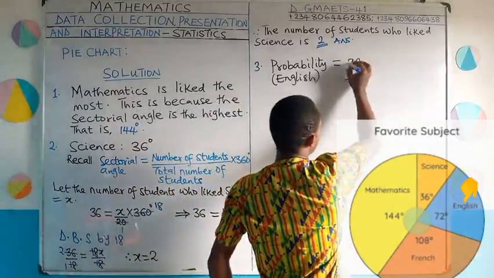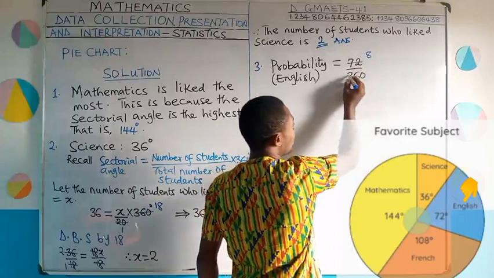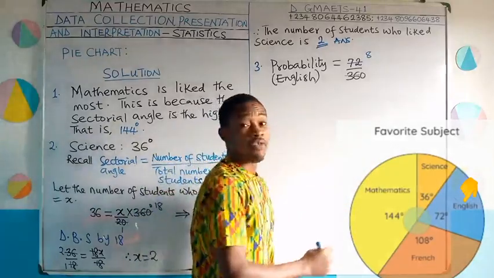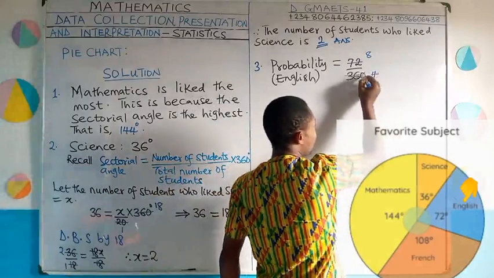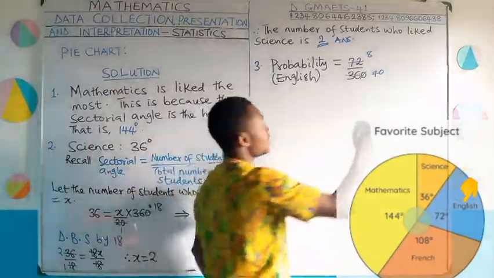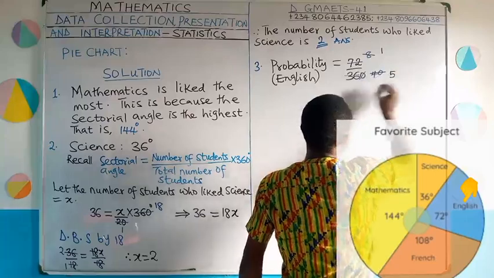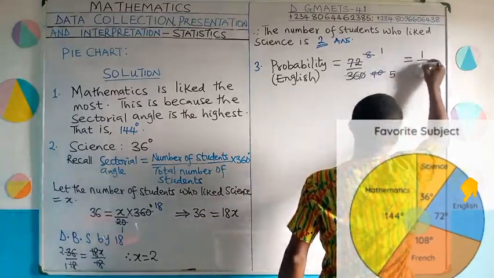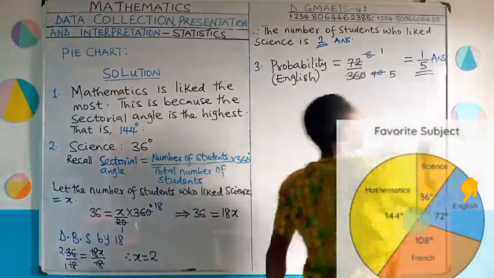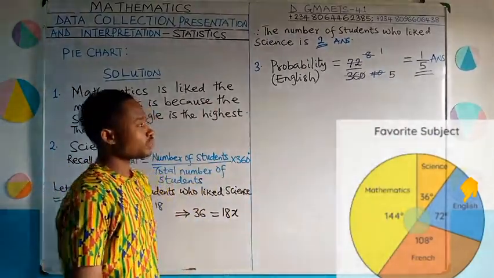If 9 divides 72, we are going to get 8. If 9 divides 360, first of all, let's take this 36. If 9 divides 36, it's going to give us 4. Then 9 divides this 0. Of course, you still get 0 there. So you have 8 over 40. We can still reduce this. 8 can divide 8, you get 1. 8 can divide 40, you get 5. So you see the probability is equal to 1 over 5. Answer: the probability is 1 over 5. So 1 over 5 is the probability of students that said English is their favorite subject.